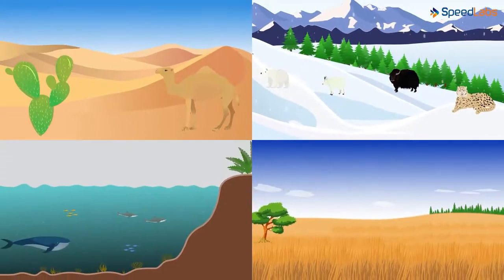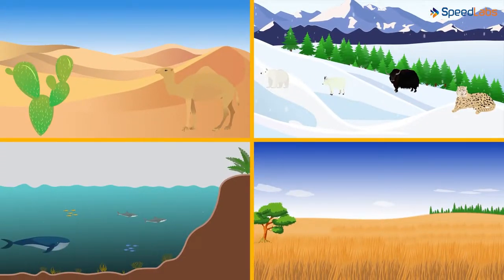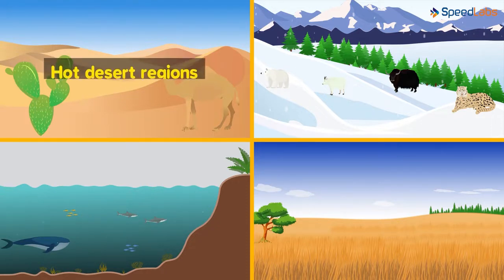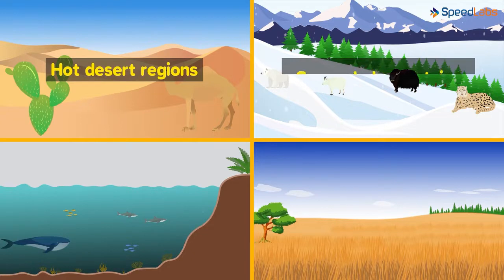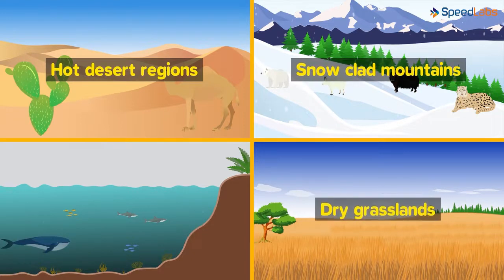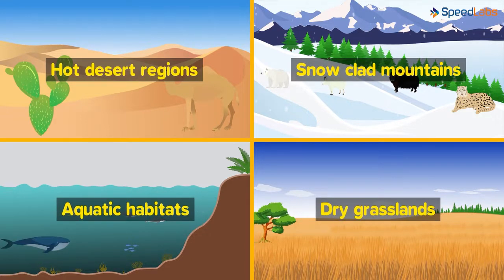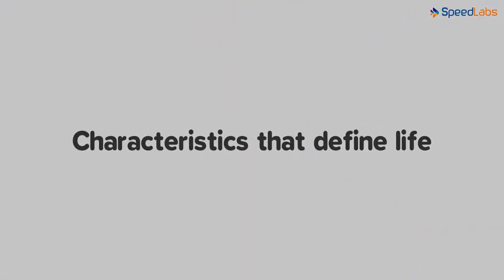Until now, we have taken a look at the various adaptations seen in organisms living in different habitats. Right from the hot desert regions to the snow-clad mountains, from the dry grasslands to the aquatic habitats, we have seen how a variety of creatures living in these surroundings modify themselves for better survival. Next, let's have a look at an interesting concept of characteristics that define life.